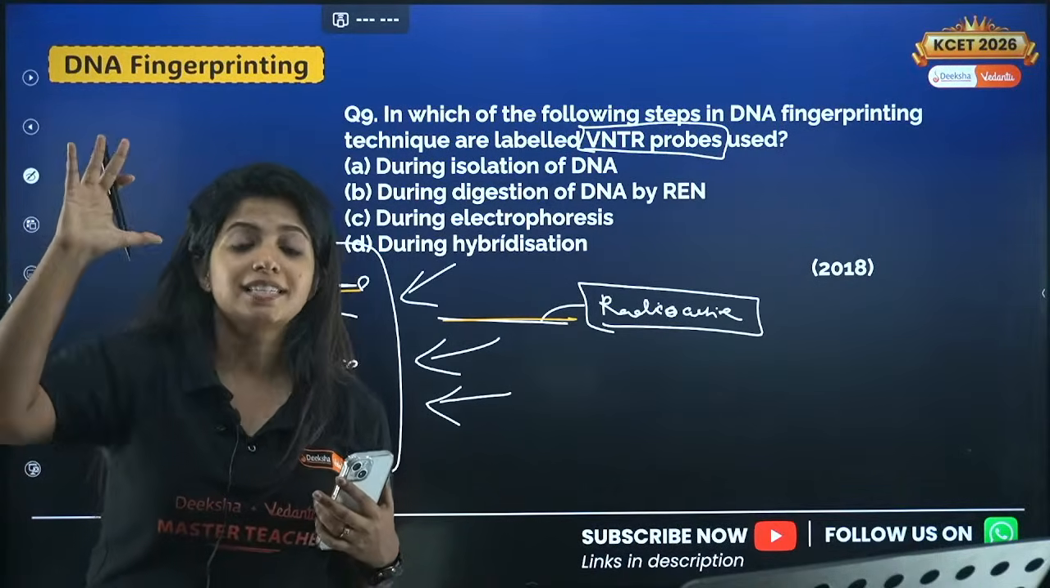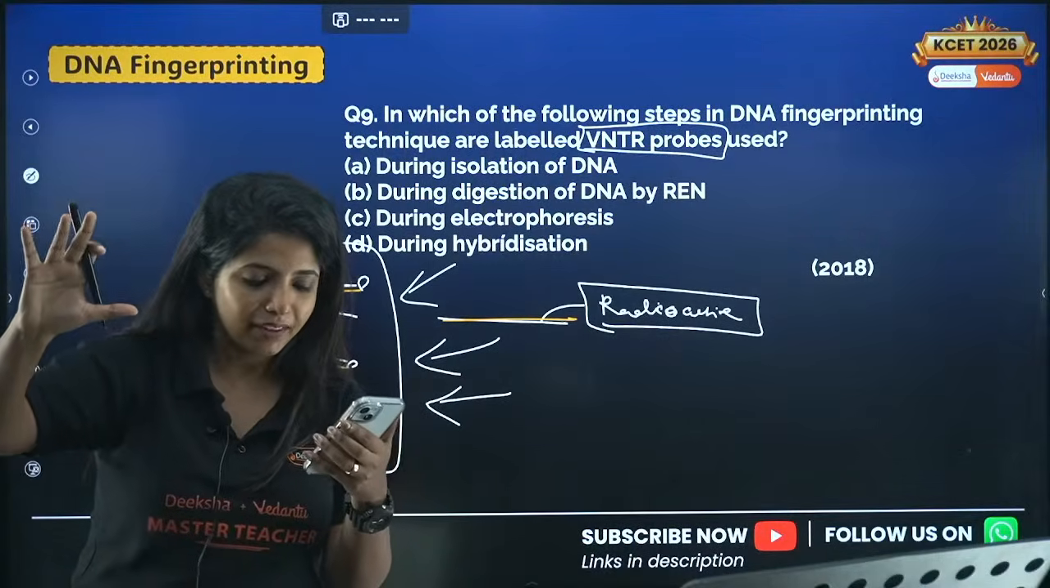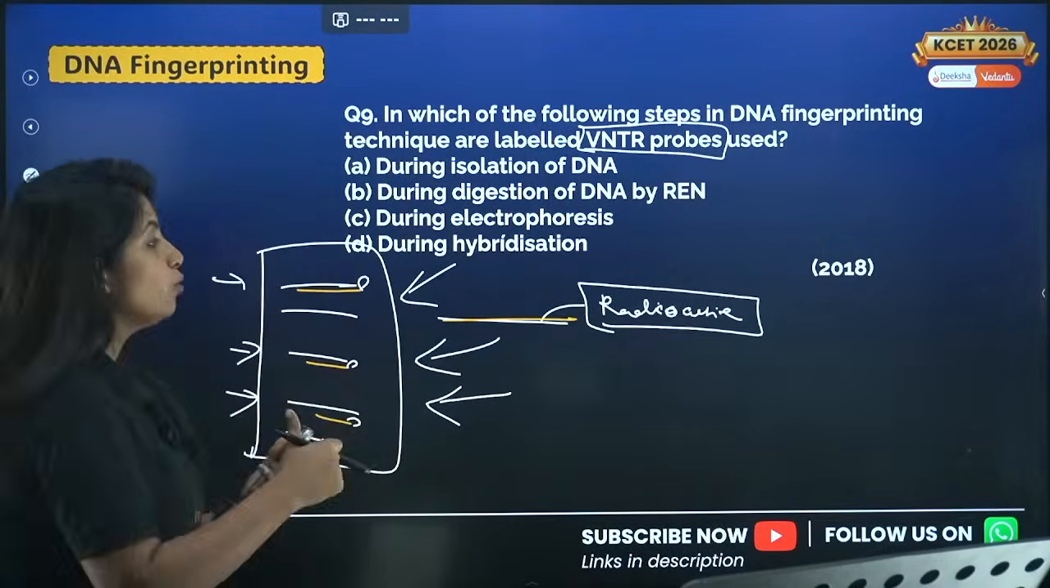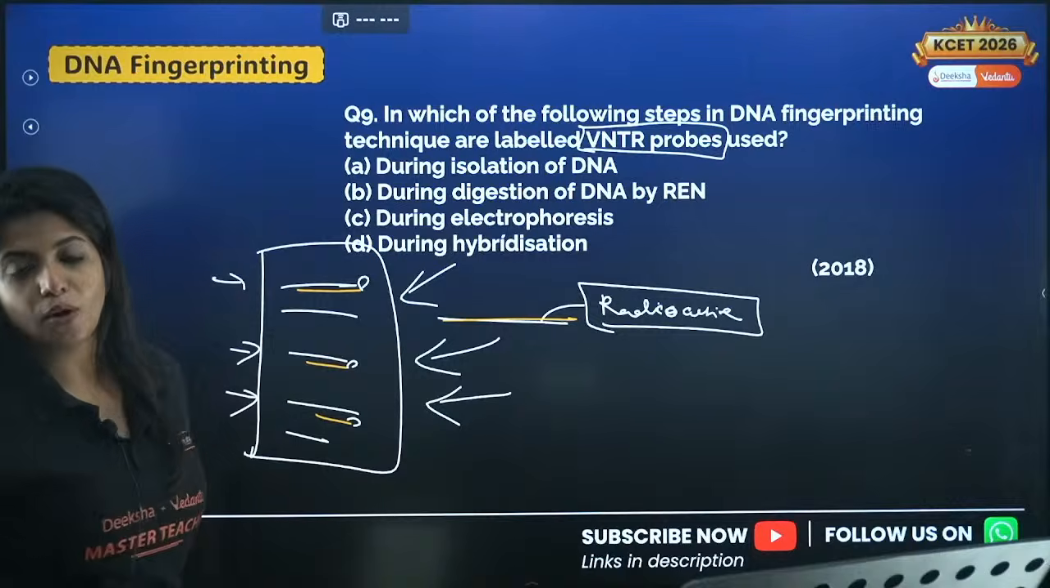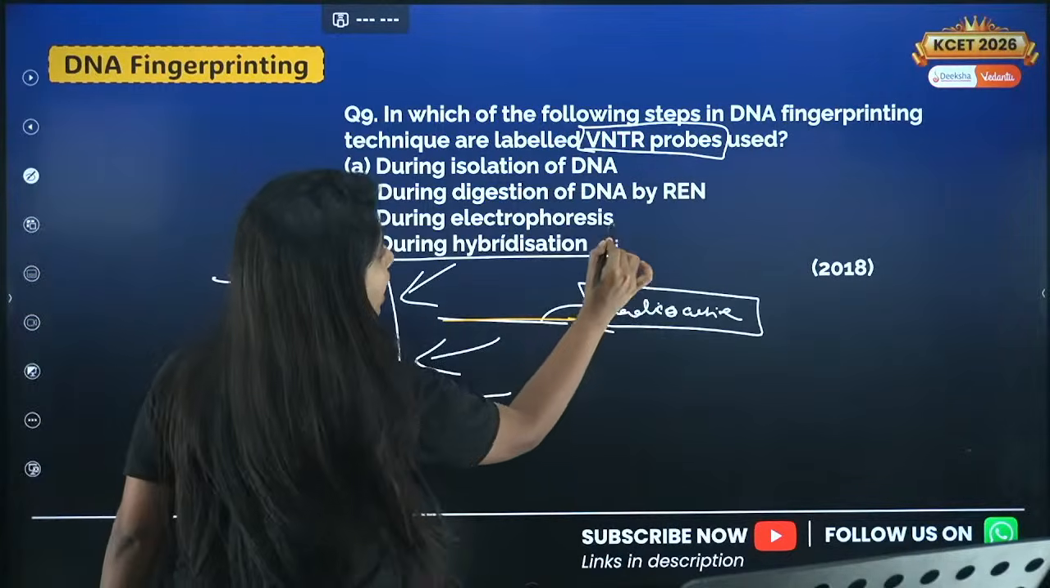This is known as southern hybridization or blotting method. This is known as blotting, and this is where you will be actually seeing the DNA which is matching. So it is during hybridization.